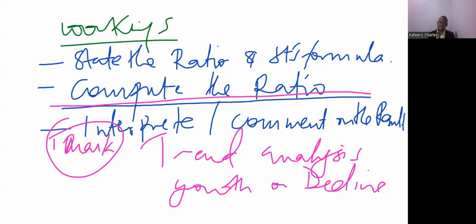But get the other aspect that here, the examiner will not specify which ratios to compute. Most of the times, the examiner just tells you, assess the performance of the business, or assess the financial performance of the business based on the information given above.